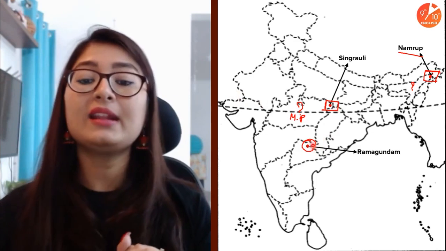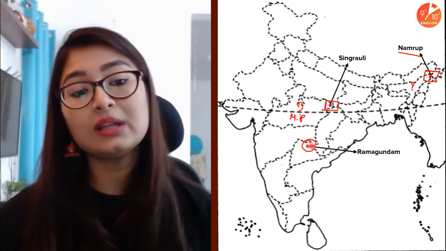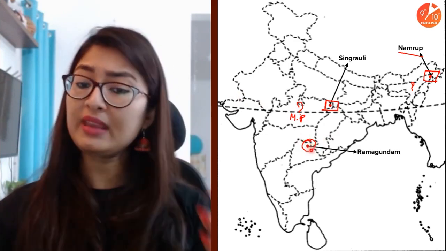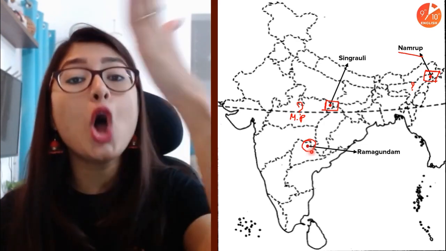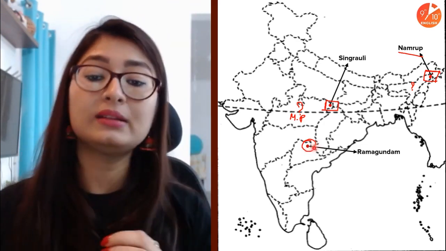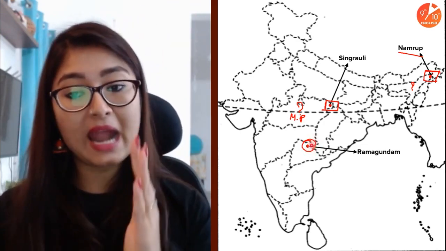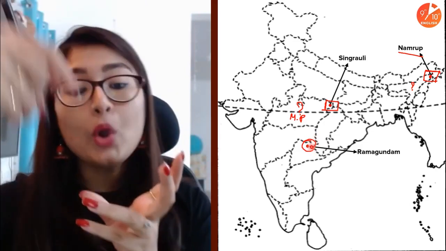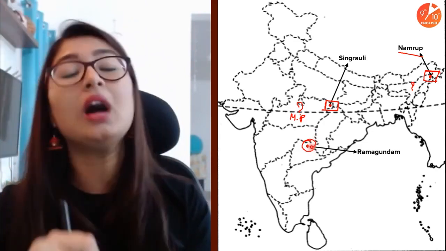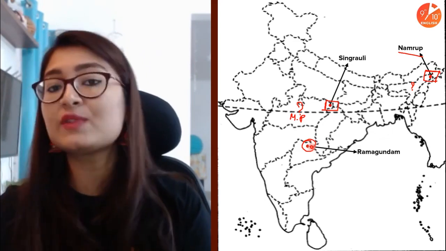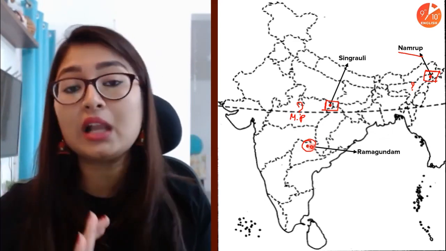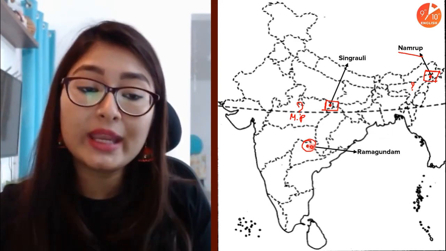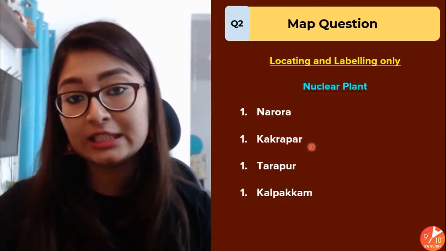And then here we have Ramagundam. It is in Telangana. As I told you, it is towards the north central part where the border of Chhattisgarh and Maharashtra meets, and both of them together meet Telangana. Earlier it was a part of Andhra Pradesh, but as we know, it has now got divided into Telangana and AP. So it's located now in Telangana.